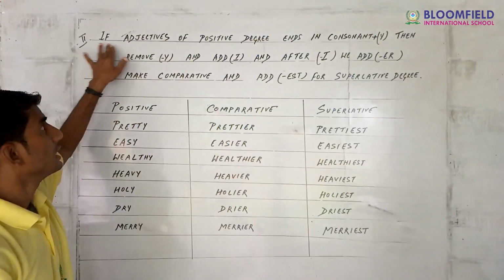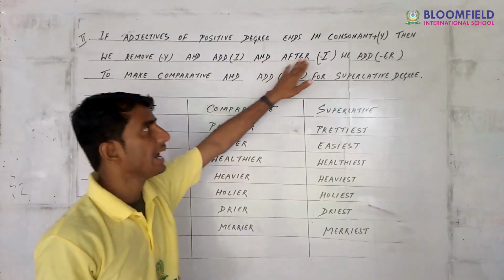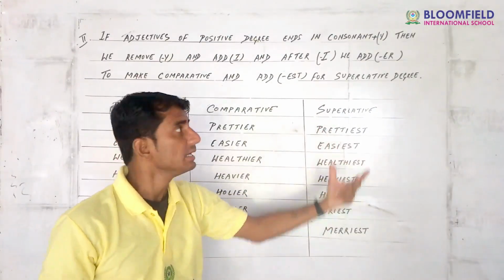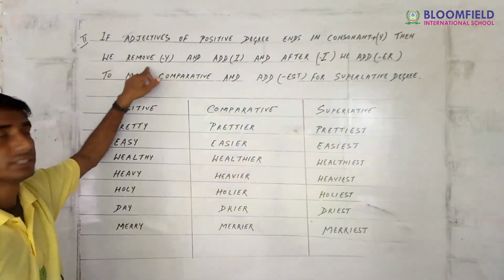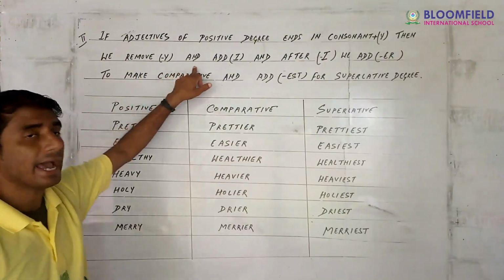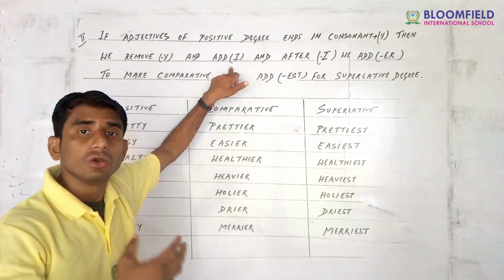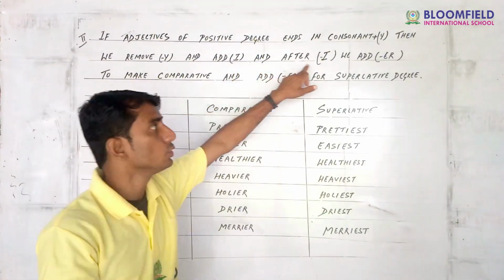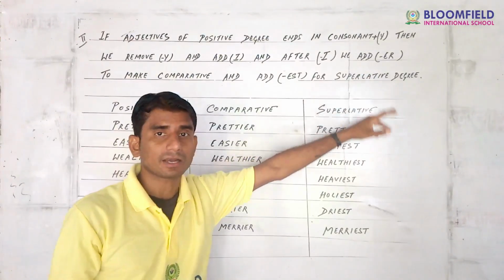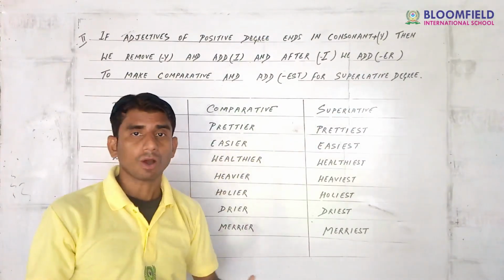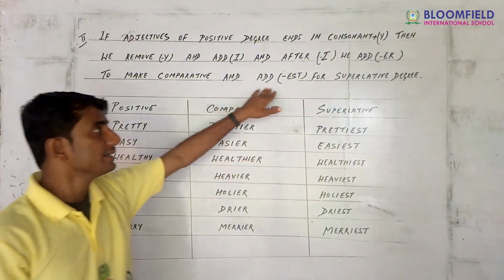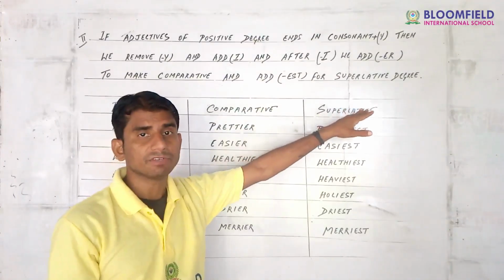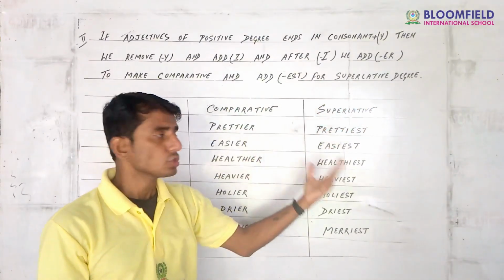Once again, if adjectives of positive degree end in consonant plus y, then we just remove the y and add i. Instead of y we add i, and after adding the i, we use er to make the word comparative, and est for superlative degree.